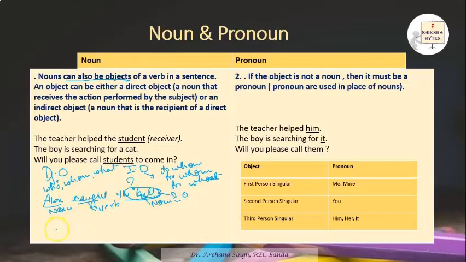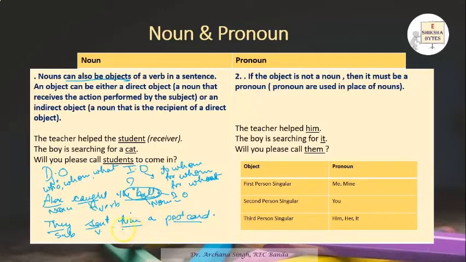Now to understand indirect objects, let's say your sentence is, they sent him a postcard. They is your subject, sent is your verb. Now him and postcard are your objects. Which is your indirect object and which is your direct object?